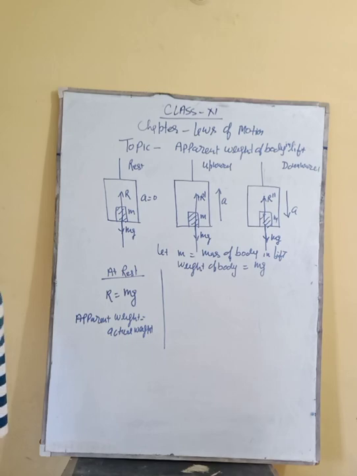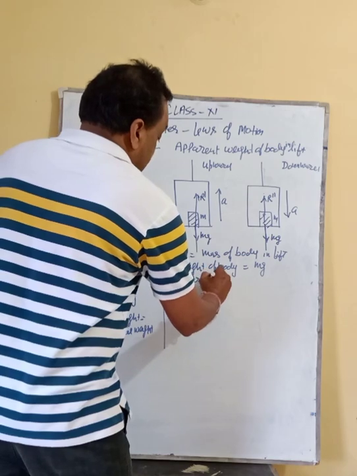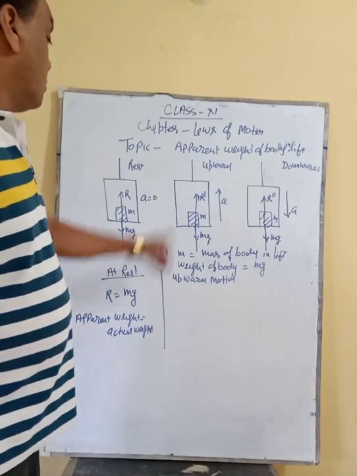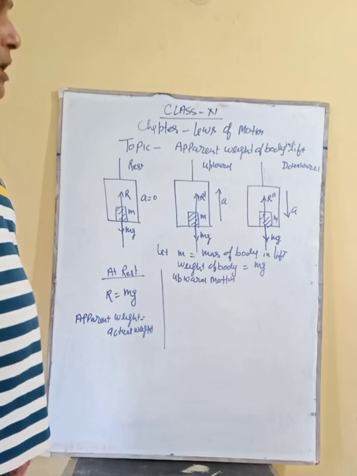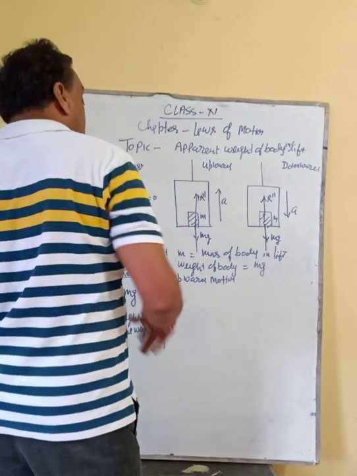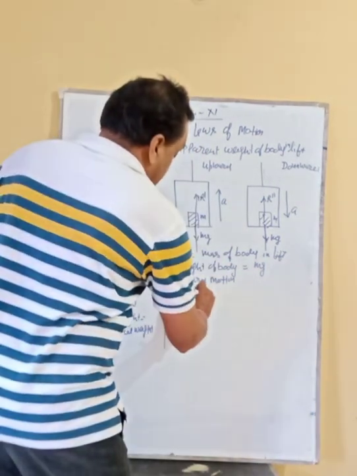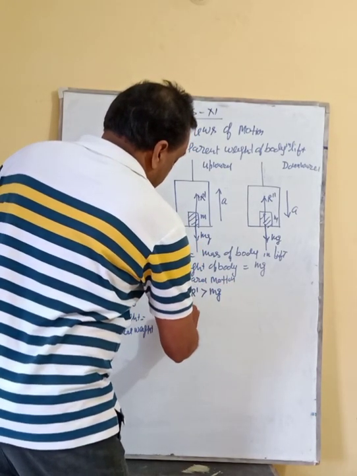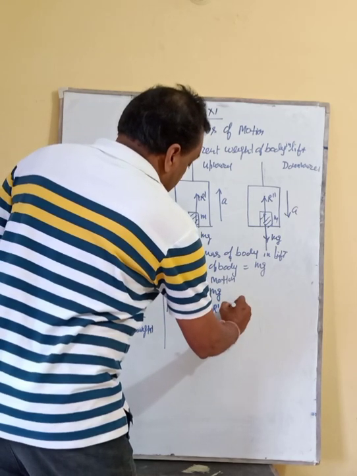Now the second case, when there is upward motion. So upward motion means what? You know that two forces are acting, one force acts downward and another force acts upward. In the rest case, the acceleration is zero. But here the body moves upward. In such a case, R dash will be greater than mg. So what will be the net force in this case? The net force will be R dash minus mg.